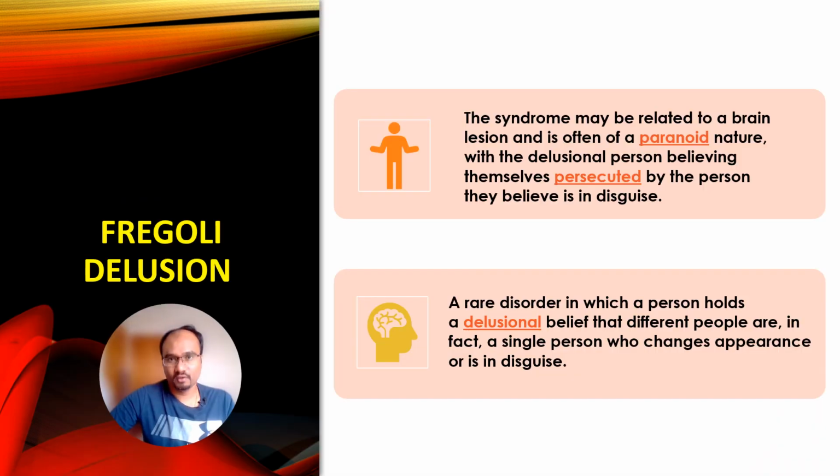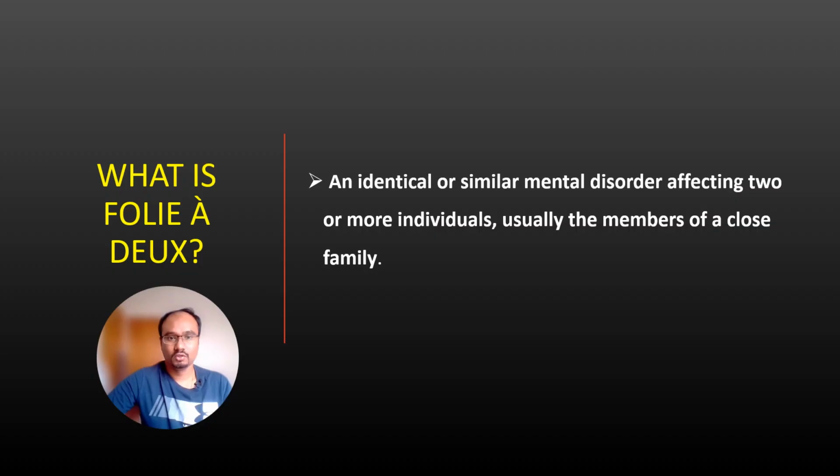So let us see what is Fregoli delusion. The syndrome may be related to a brain lesion and is often paranoid in nature, with the delusional person believing themselves persecuted by the person they believe is in disguise. It's a rare disorder in which a person holds a delusional belief that different people are in fact a single person who changes appearance or is in disguise. So what is Folie à deux? It's an identical or similar mental disorder affecting two or more individuals, usually the members of a close family.